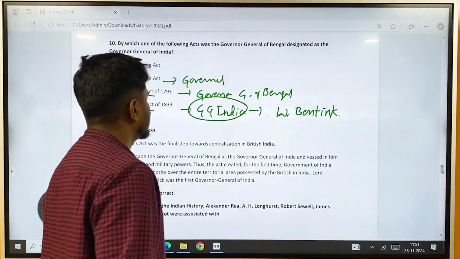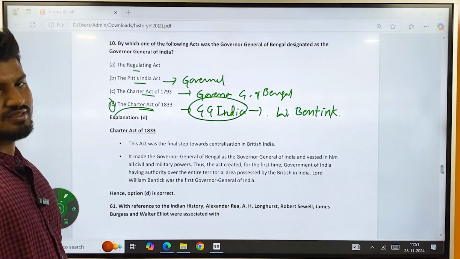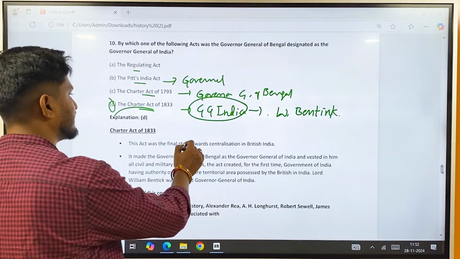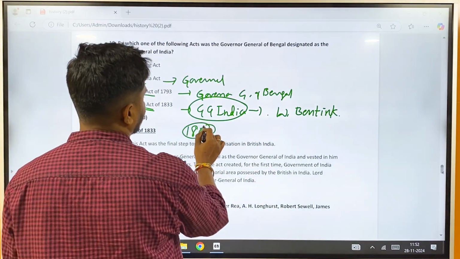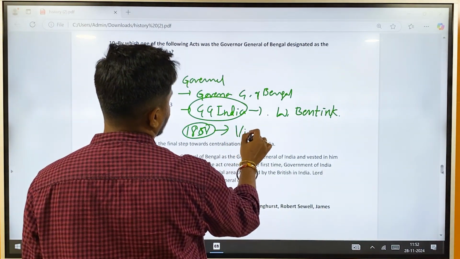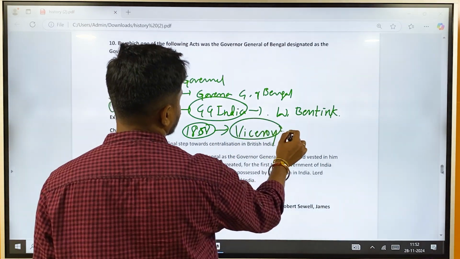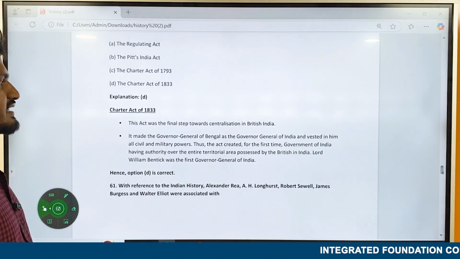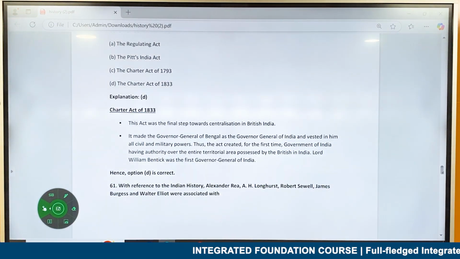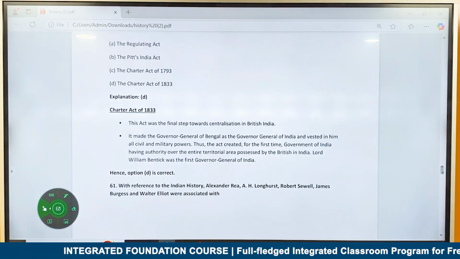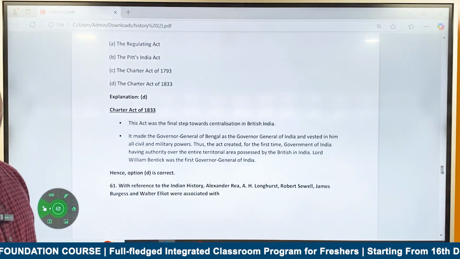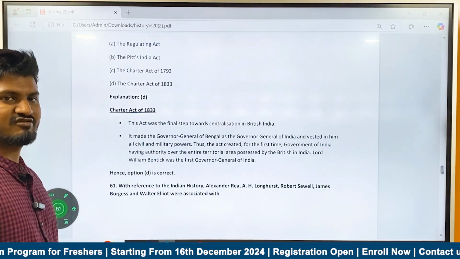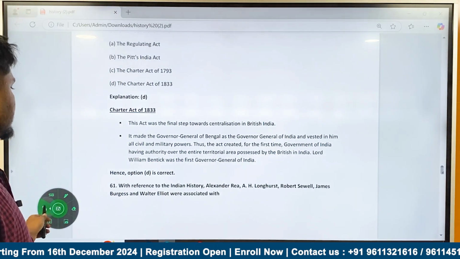William Bentinck. So the correct answer here is D. Initially it was just Governor General, and then Governor General of Bengal, and then Governor General of India, and in the 1858 Act, the Governor General of India was turned into Viceroy. Viceroy in the sense of royal representative of the king. Then the act was the final step towards centralization in British India. It made the Governor General of Bengal the Governor General of India and vested him with the civil and military powers. The Governors of Madras and Bombay were very much subordinate to this Governor General of Bengal, that is, the Governor General of India now. The correct answer is D.